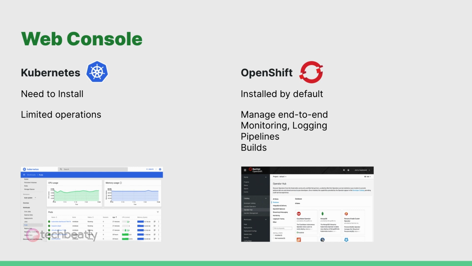So the next one is Web Console. Yes, both OpenShift and Kubernetes have a web GUI, but we know the limitations, pros and cons. Kubernetes Dashboard will not be installed by default. You need to install it additionally as needed. And this is a general purpose dashboard, and you have many other choices of dashboards and management tools to manage Kubernetes. OpenShift Web Console is developer friendly and very easy to use. You can do almost all operations from the Web Console itself, including monitoring, observing pipelines, image builds, application status overview, etc.